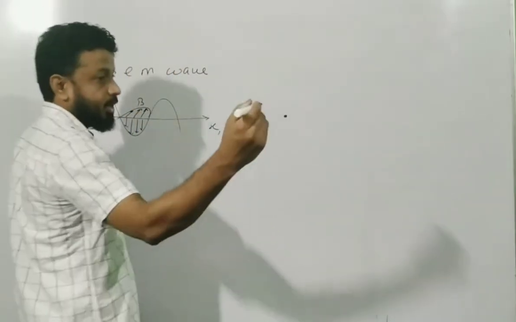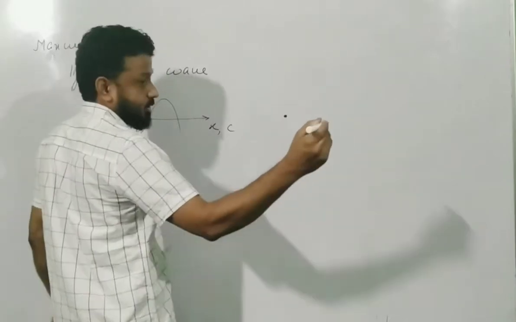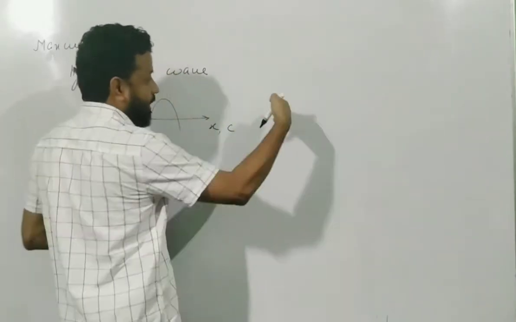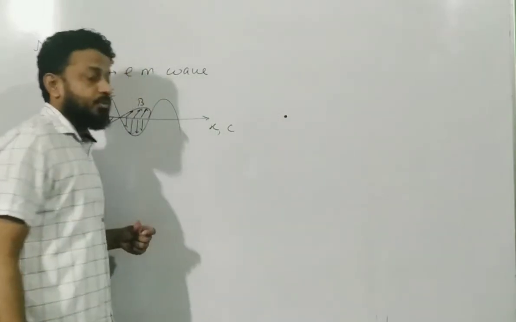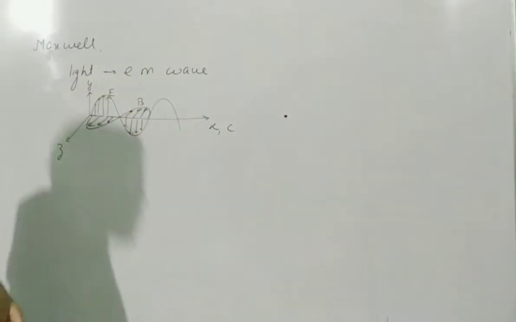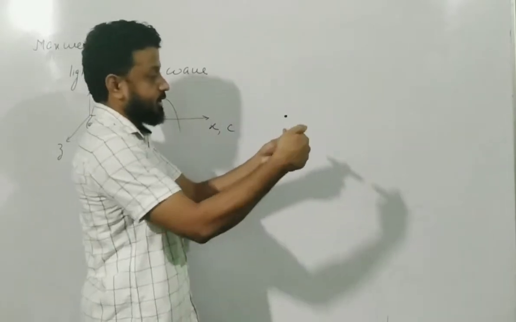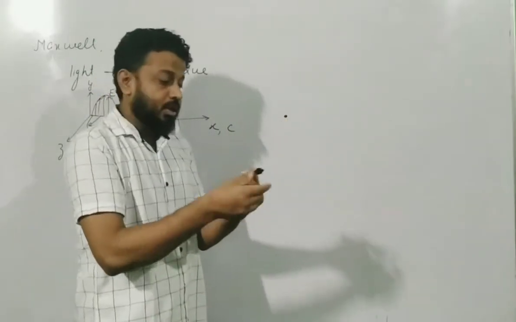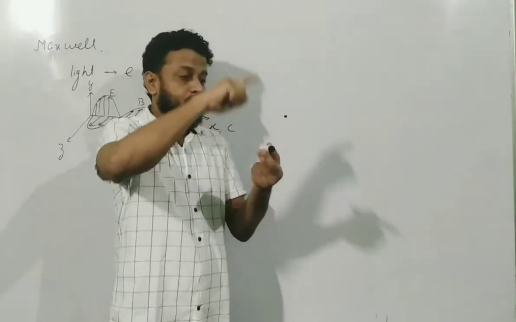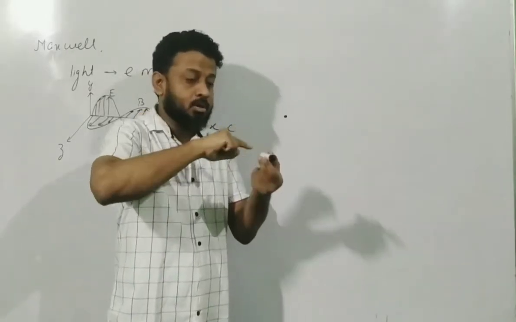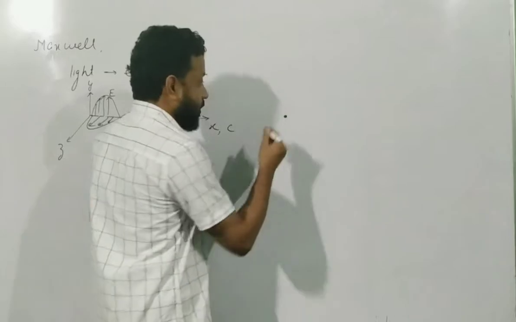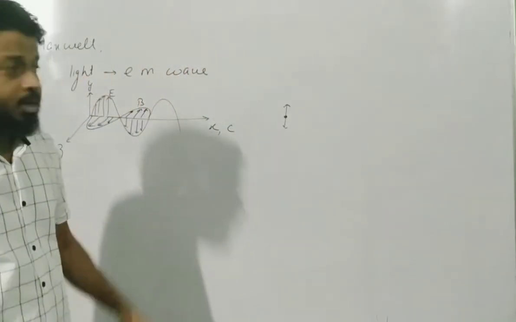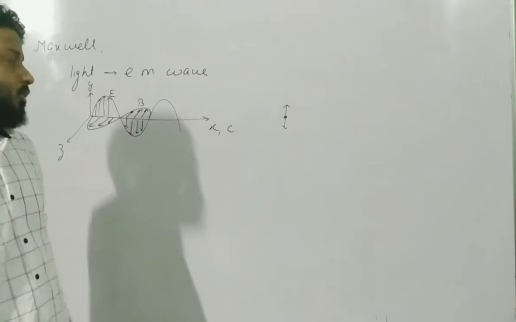If I consider a ray traveling along this direction, or you can say coming out of the board also, this ray will have an electric field perpendicular to the direction of propagation. So the electric field should be vibrating in this direction, perpendicular to the direction of propagation of the wave. Let me draw that electric field over here. This is one electric field. I am not interested in the magnetic field anymore.